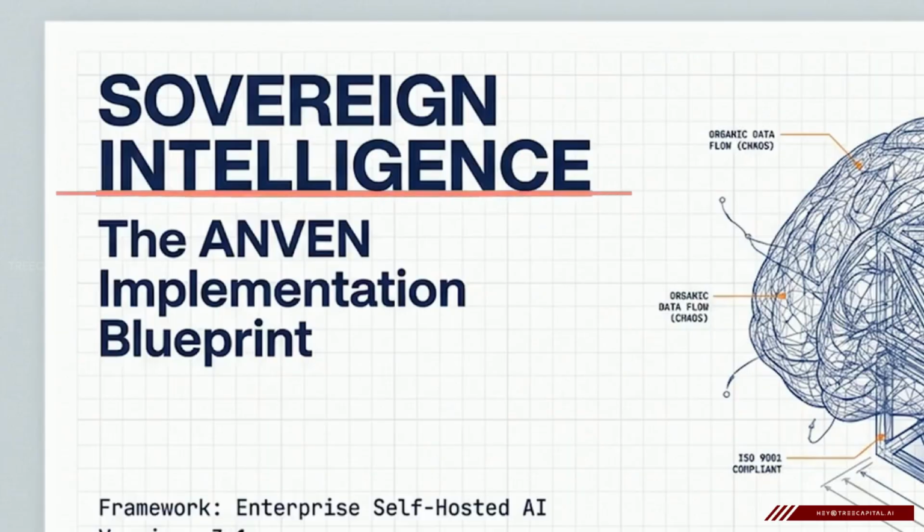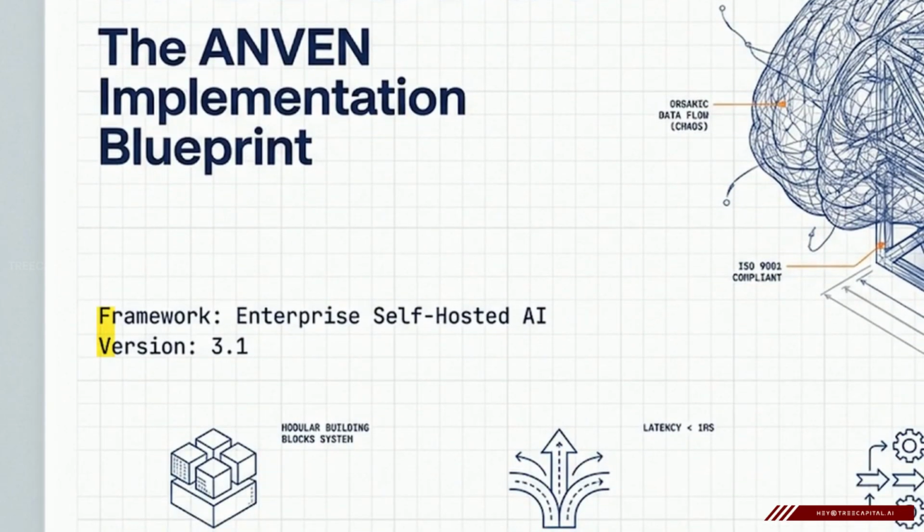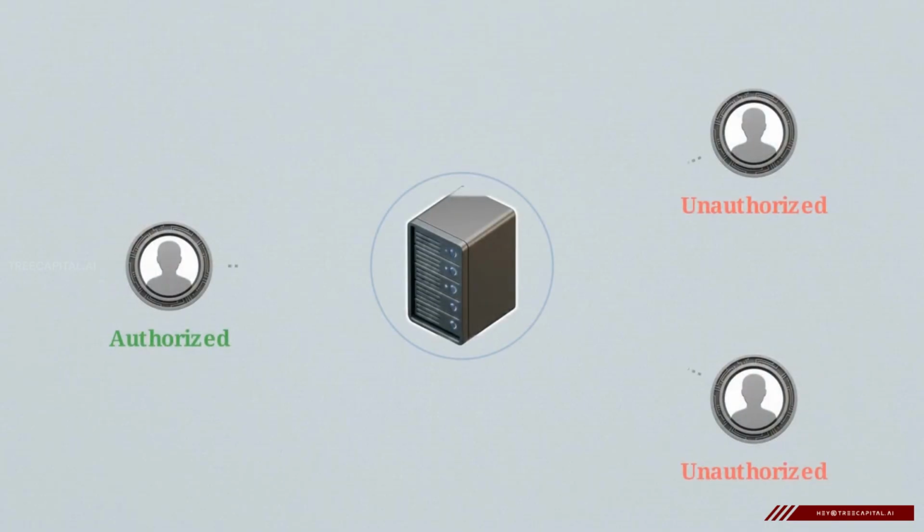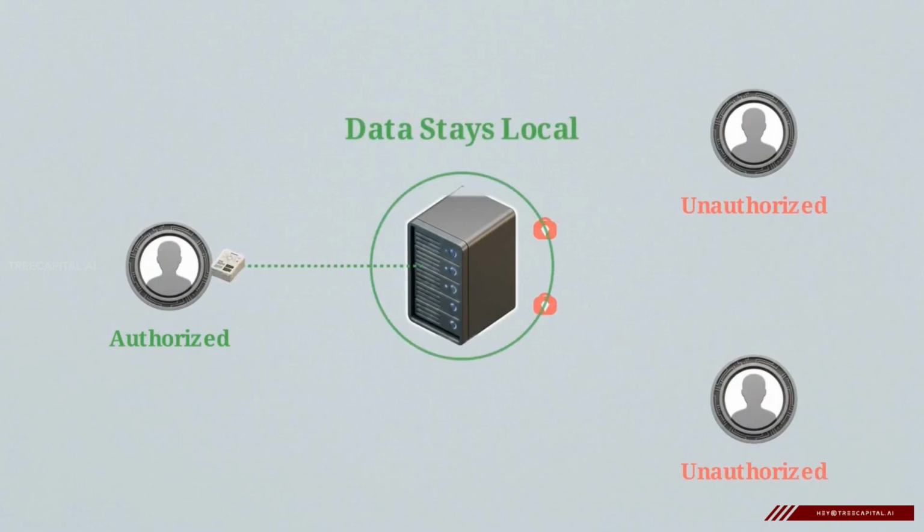This architectural blueprint illustrates a sovereign AI, specifically Treecapital's Anven model. It is a specialized generative architecture engineered to run entirely within an isolated, air-gapped enterprise network. Anven utilizes late fusion multimodal processing. As you can see, it takes chaotic visual tokens, like diagrams and images, alongside text data, and analyzes them together in a single, unified cognitive space. Running locally means the system applies strict role-based access controls and localized governance at runtime. Sensitive data is never queried by unauthorized users, and it never leaves your servers.